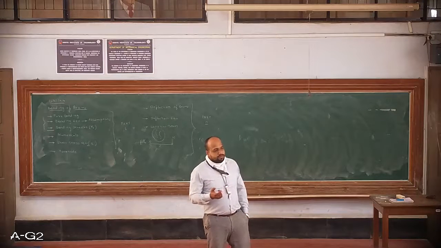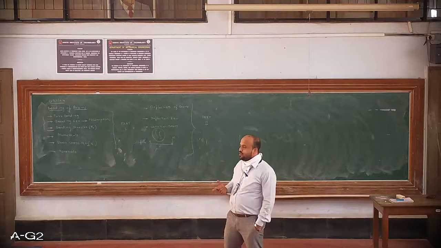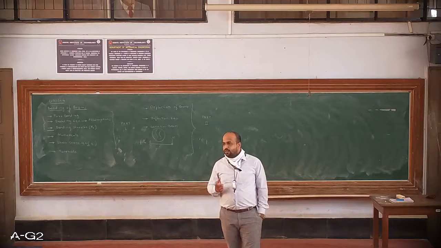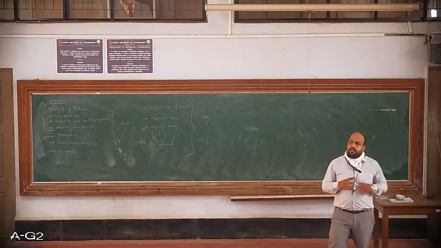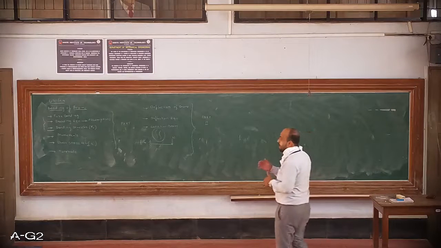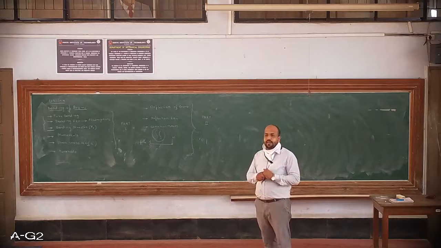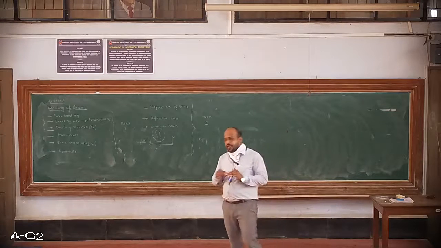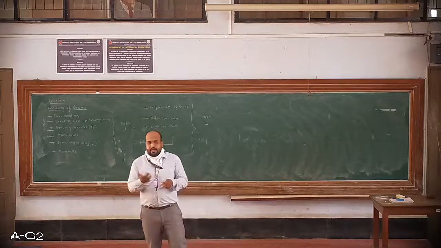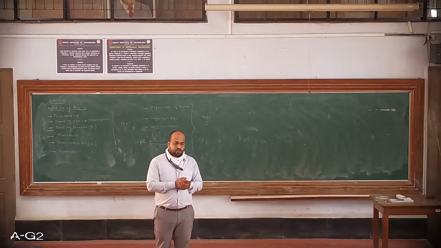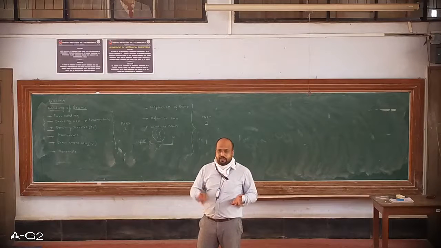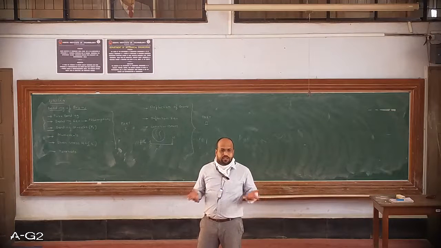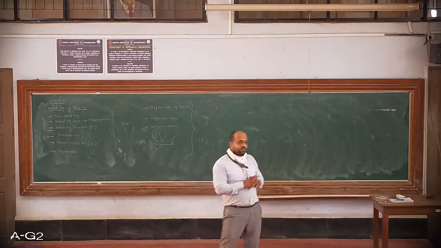A beam is generally a structural member used to support transverse load. One more thing: the span or length of the beam is usually much higher than that of the cross section. We will majorly be analyzing the cross section, because there is a possibility that it may fail at the cross section. There are various types of cross sections: I cross section, L cross section, square cross section, rectangle.